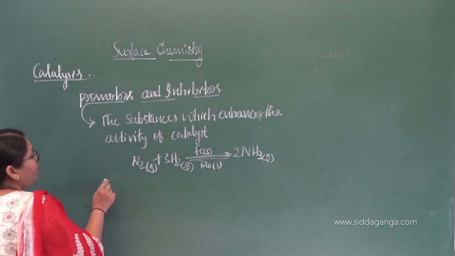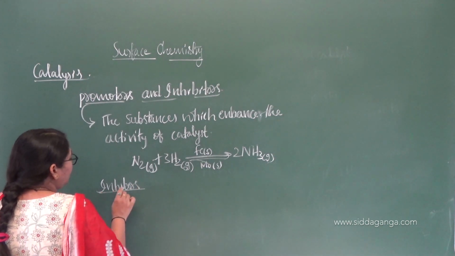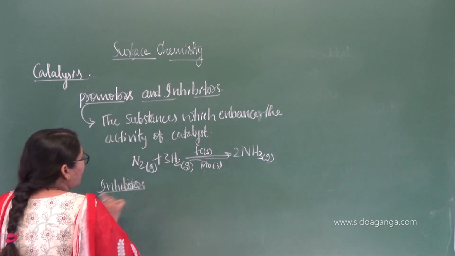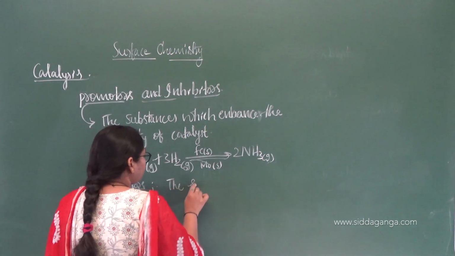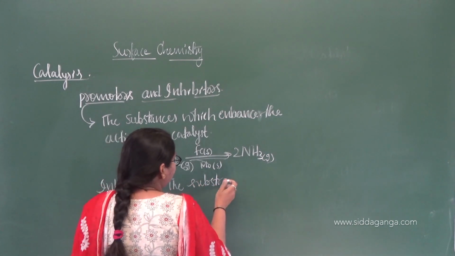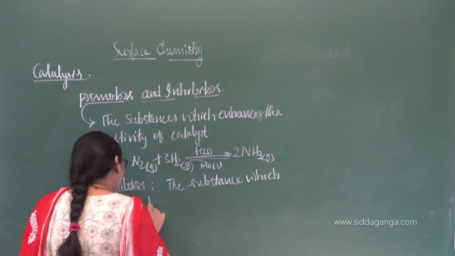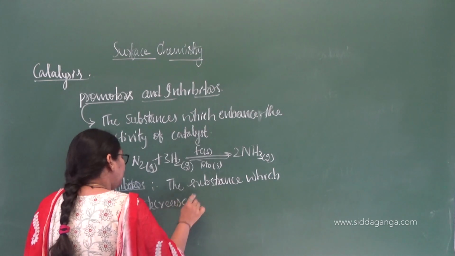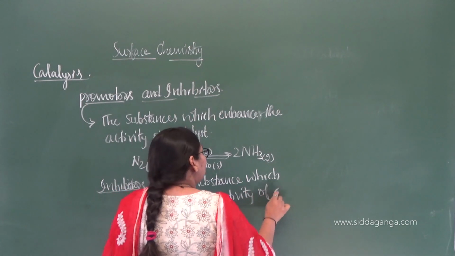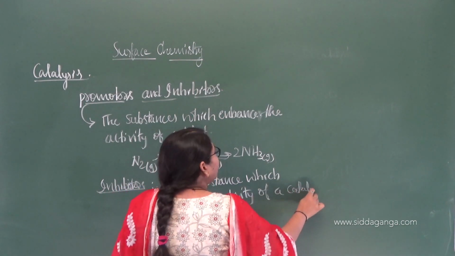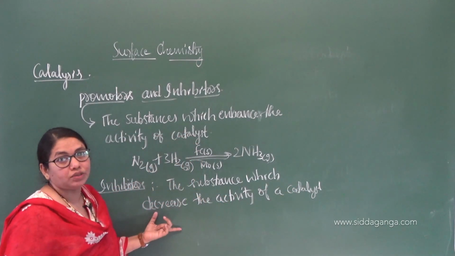Likewise, we have one more, called inhibitors. As the name itself indicates, what are inhibitors? The substances which decrease the activity of a catalyst. Just like negative catalysts, they are decreasing.